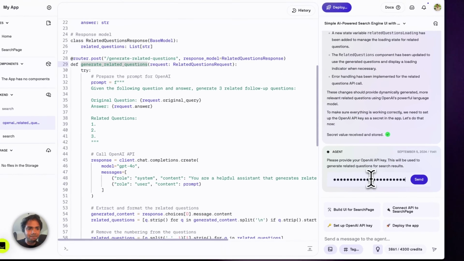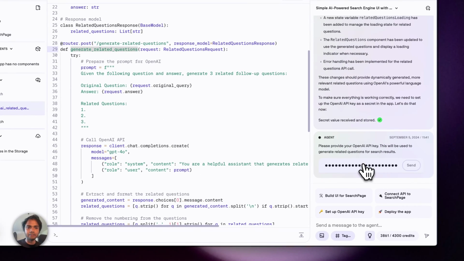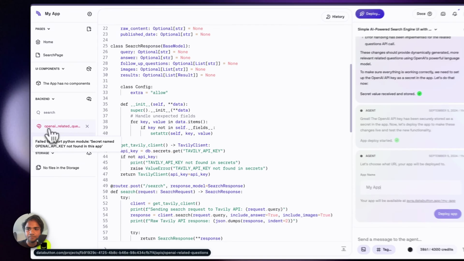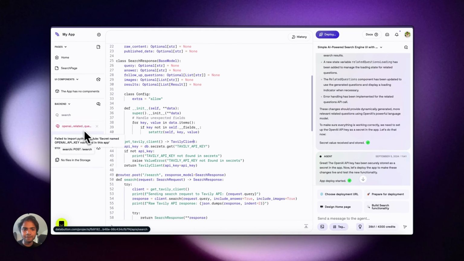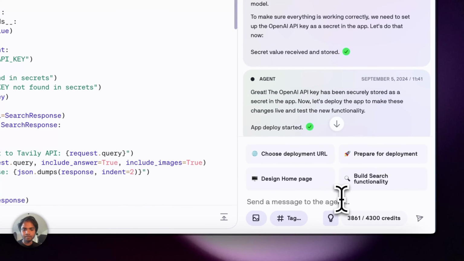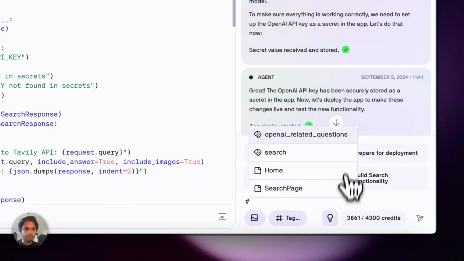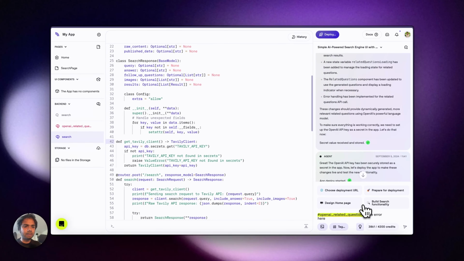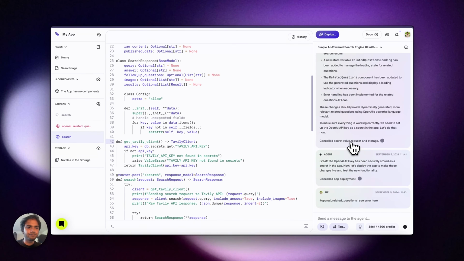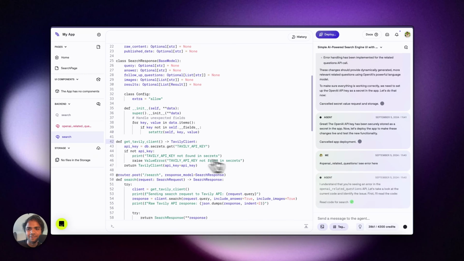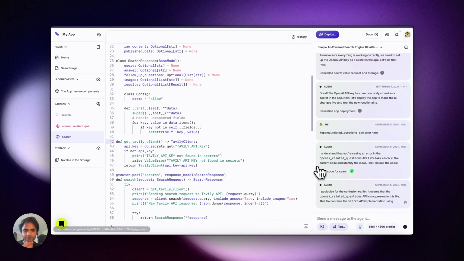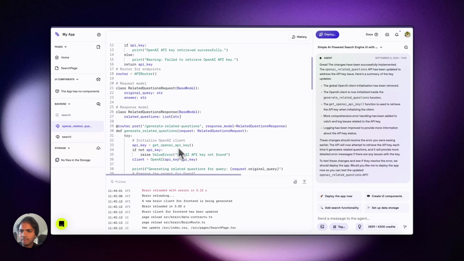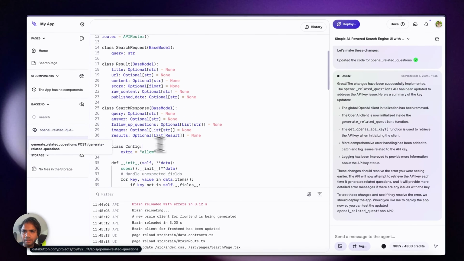So first let me pass it the OpenAI API key. Now it is passed. I'm expecting that this will be fixed. Let me just go back here. I see an error here, and I just hit this. Let's see. So I see that there is an error in this particular file. Let's see, we fix it first. Okay, it looks like the error is gone now at least.